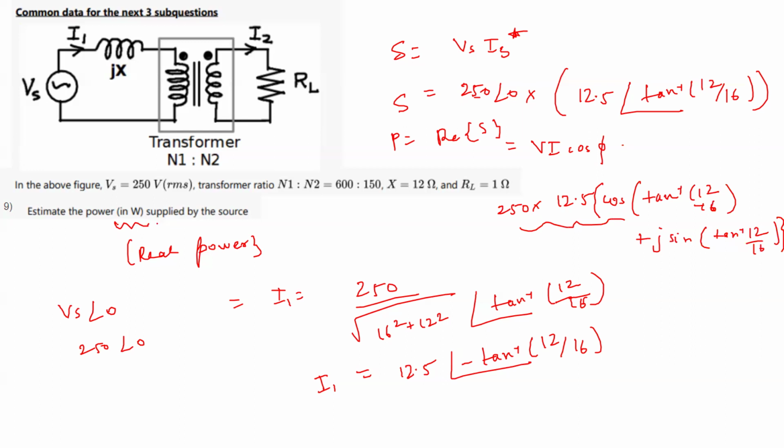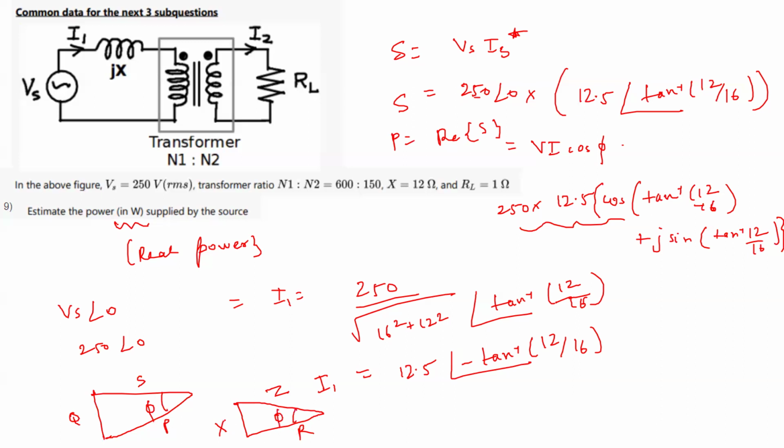And one very simple way to find the power: the power triangle gives a relation like this. It also gives a relation like this: Z, R, X. This phi is the same in both triangles.